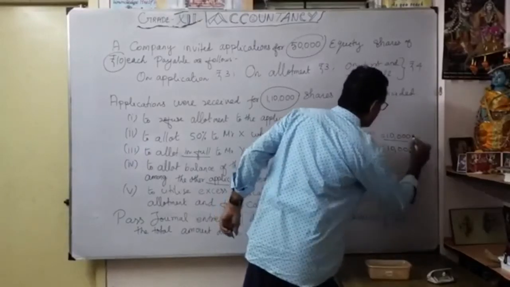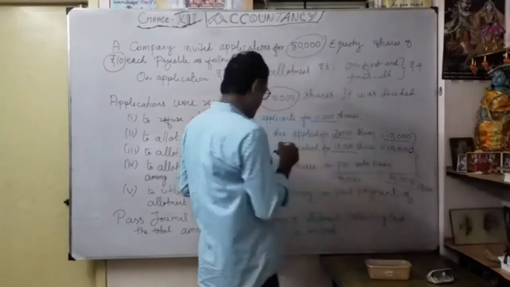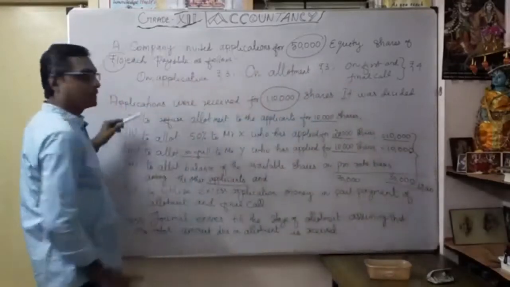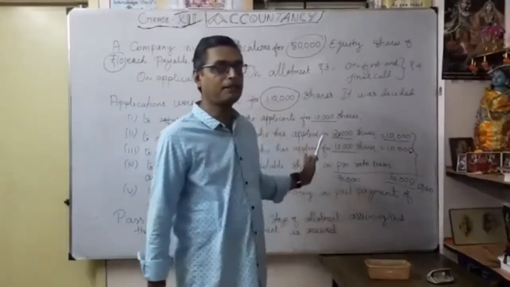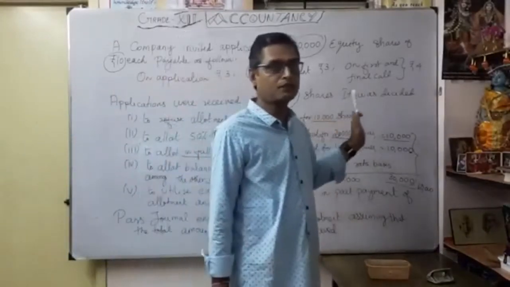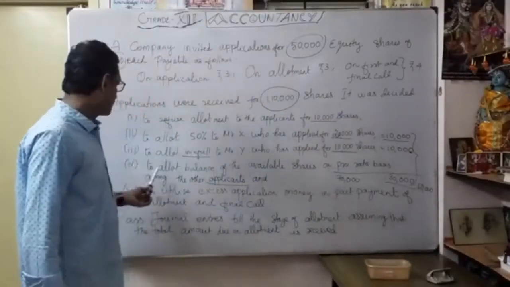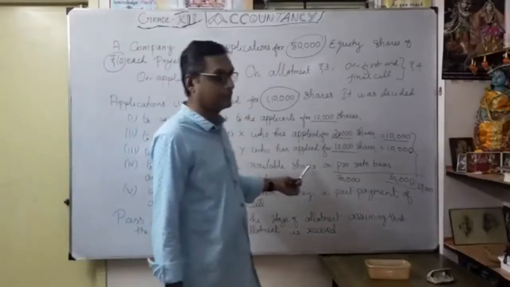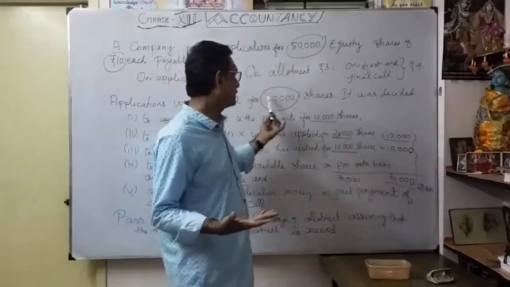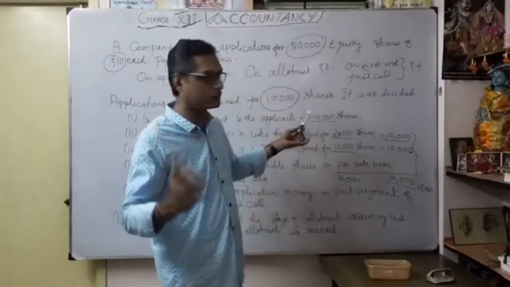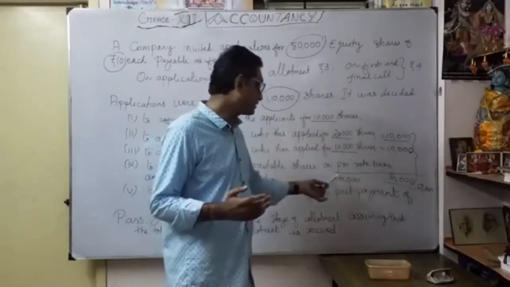Now when you total this, you will get 50,000. Here, out of the 1,10,000, the different categories show what was applied and how much we are going to allot. For the fourth category, to allot the balance of available shares on a pro rata basis: the balance is 1 lakh as 10,000 were refused, already 30,000 given effect, so balance 70,000.